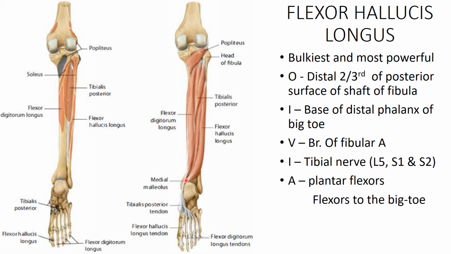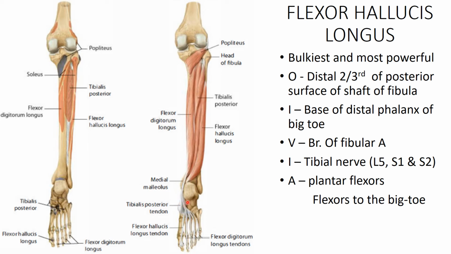Then this tendon passes through the flexor retinaculum, and then beneath the sustentaculum tali it goes, and passes as a bowstring.